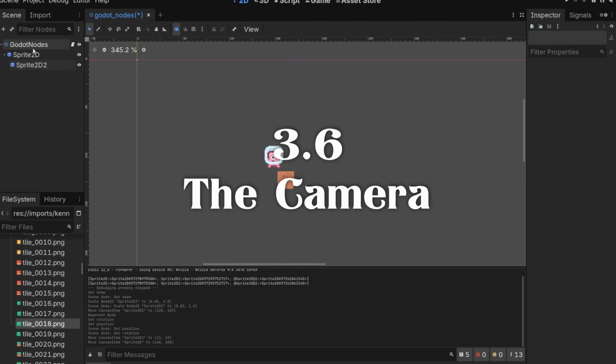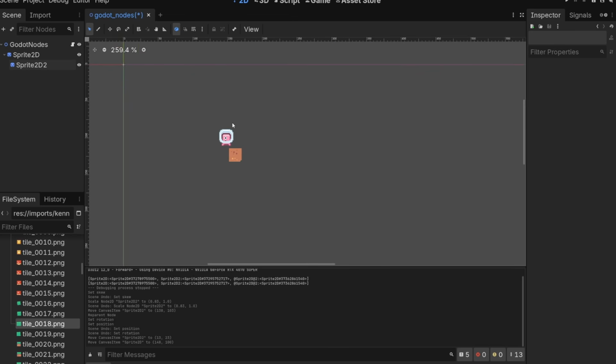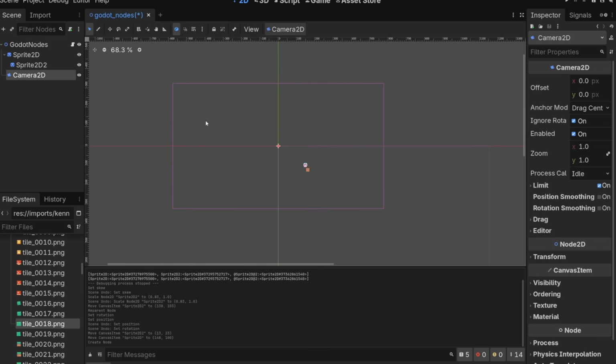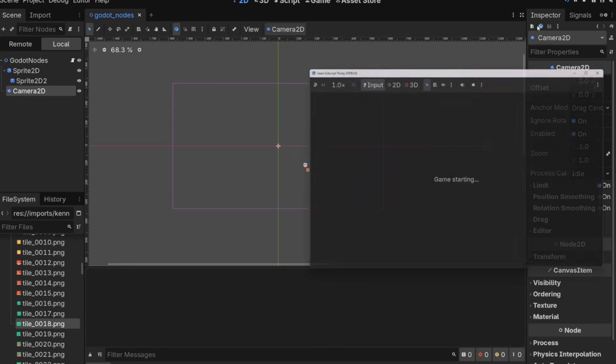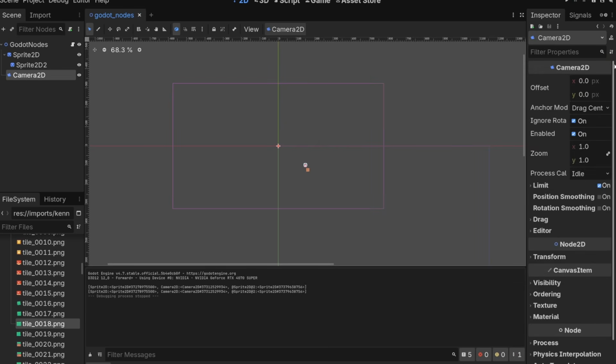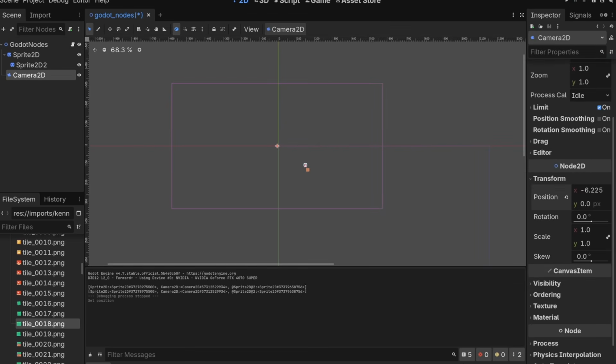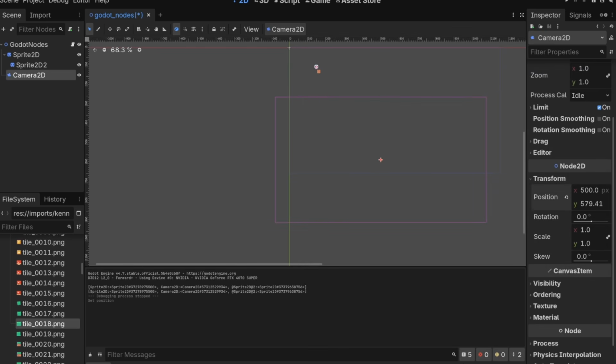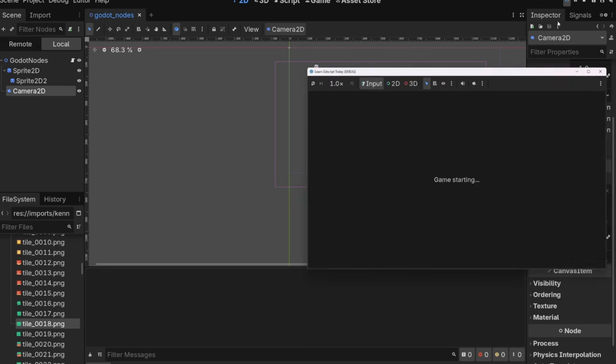Okay, one last node I want to cover is the camera. If you do not put a camera in a Godot scene, Godot makes a camera up for you and puts it right here. You can see this blue box, kind of, right? But if you do add a camera, we'll do add child node, Camera2D, you'll see it actually moves to this pink box here. And then if we play it, you see that we're kind of offset. The camera, you can move its transform here. You can give it 400, 600. And then when you play, the camera will be offset by that much. And this is how we can move the camera in game too.